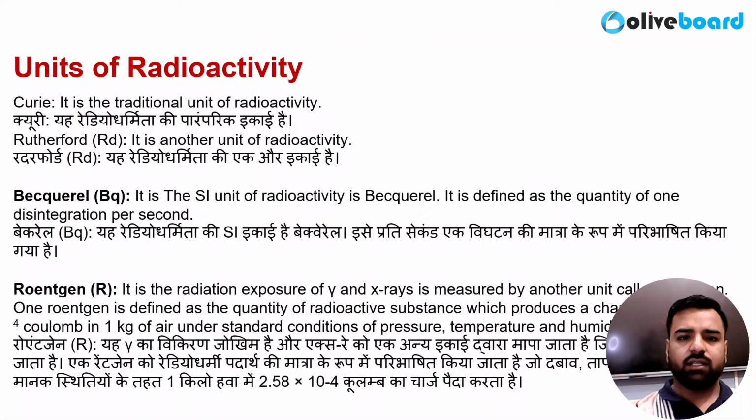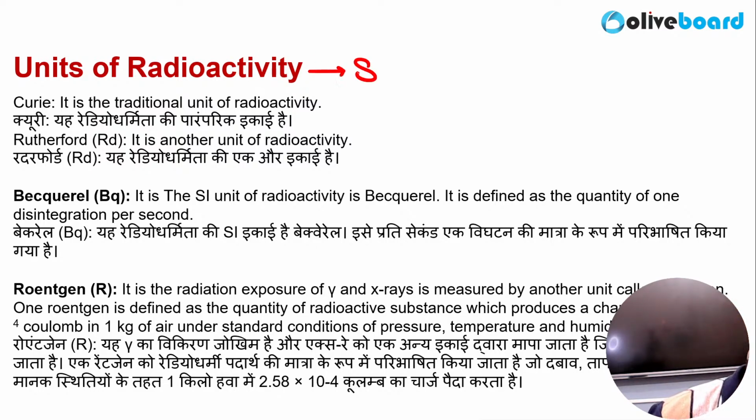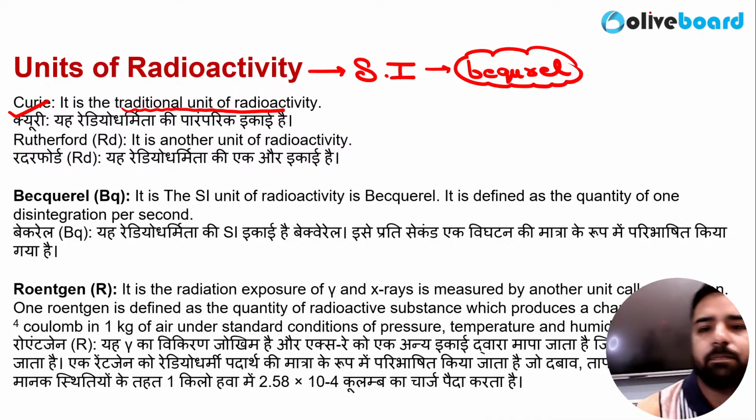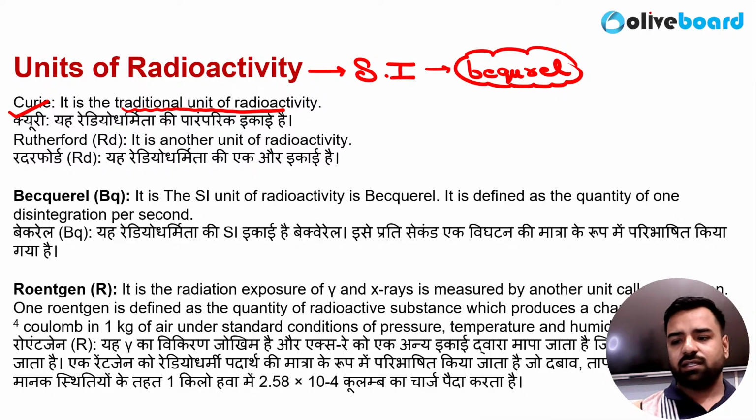Okay, perfect. So guys, now the question is, what is the SI unit of radioactivity? So this is the next question in which confusion comes. So please remember, Curie is just a traditional unit of radioactivity, it's not the SI unit. So the discoverer, who was he? Henry Becquerel. So the SI unit of radioactivity is Becquerel.